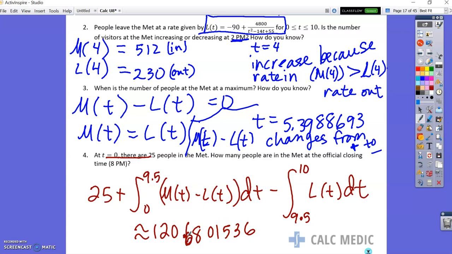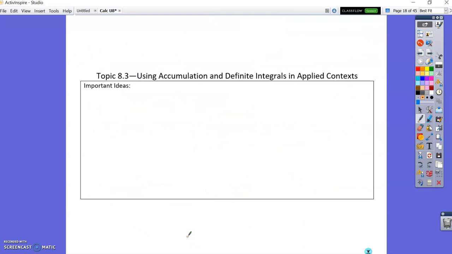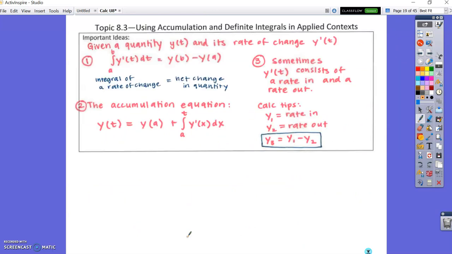And so there's that. So we have just a few minutes left in this time. So we've got this box using accumulation and definite integrals and applied index. And here is the information. Given a quantity, y of t and its rate of change, y prime of t, the integral from a to b of y prime of t dt is equal to y of b minus y of a. So the integral of a rate of change is equal to the net change in the quantity. The accumulation equation, y of t equals y of a plus the integral from a to t of y prime of x dx.